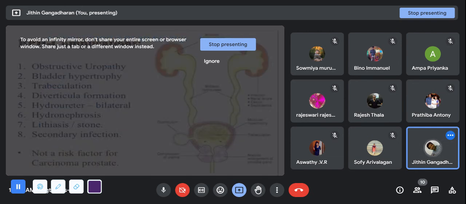What are the complications? If there is increased fluid inside the bladder, it may lead to muscular hypertrophy. Trabeculation will be there. Diverticula will be there. Okay, it will compress the urethra, and there is a reverse flow, reverse backing of the urine. Urine may go back. See, this happens when you lie down, when you sleep. So hydroureter and hydronephrosis will be there. Hydro means urine will be reverted back to the kidneys, which will lead to obstructive uropathy.